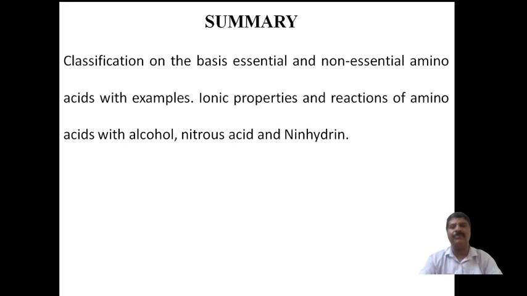Then the ionic properties of amino acids, their acidic property, basic property, and isoelectric point I have already explained. Then the reaction of amino acid with alcohol, then with nitrous acid, and lastly the ninhydrin reagent. I have explained these clearly.